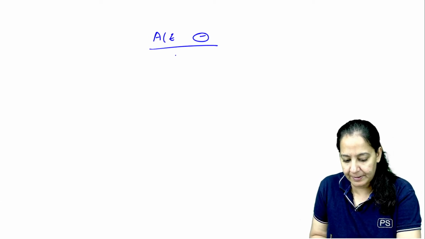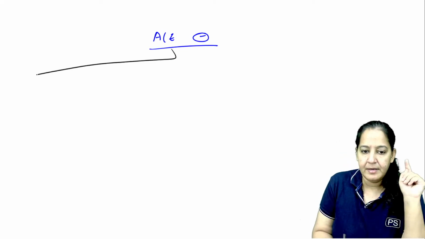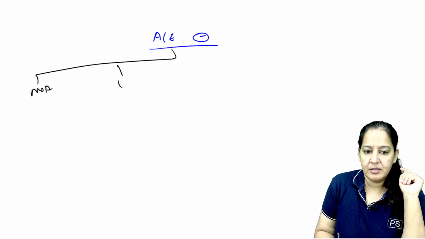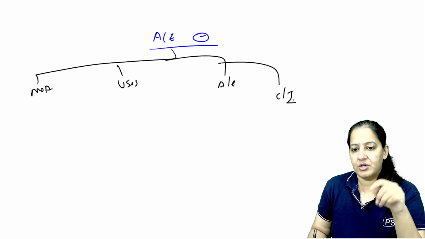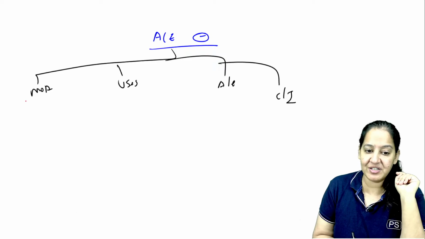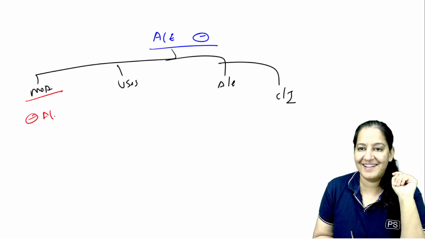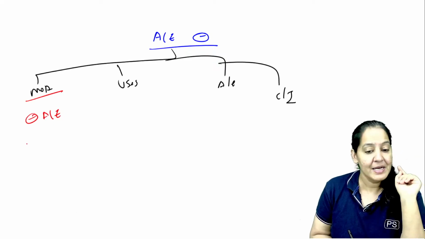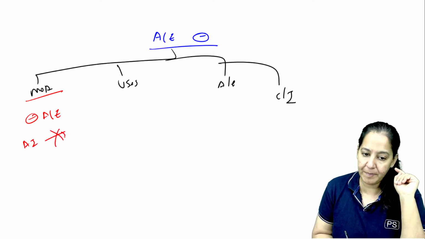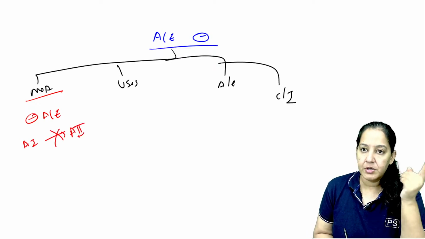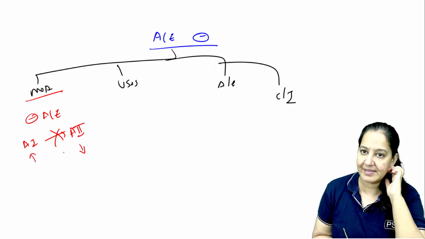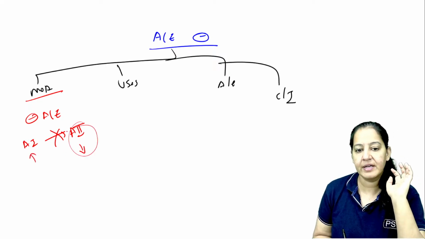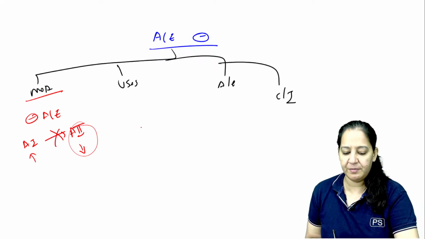Tell me its mechanism of action, uses, adverse effects, contraindications. Who will tell me? What is the mechanism of action? ACE inhibitors inhibit the enzyme ACE. So angiotensin 1 cannot be converted to angiotensin 2. So angiotensin 2 level in the blood will fall. Angiotensin 1 level in the blood will rise. Angiotensin 2 will fall, right? And that is the mechanism of action.